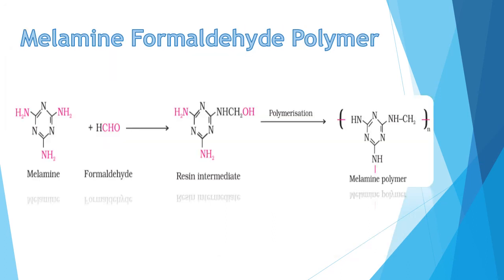Similarly, we obtain melamine formaldehyde polymer, or melamine formaldehyde resin, as you can name it. Melamine reacts with formaldehyde, and we obtain a resin intermediate. Then polymerization takes place, meaning here is the place, and here the pink color, right? Wherever the color is given, there the attachment linkage takes place. That is why those groups have been given color.